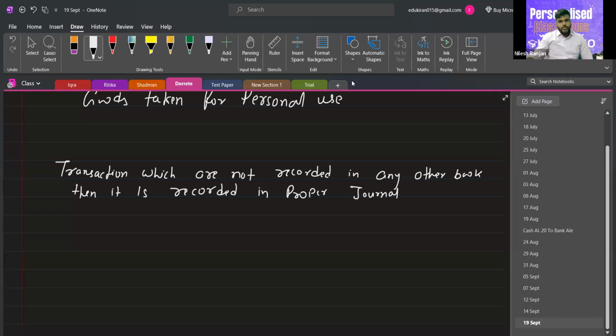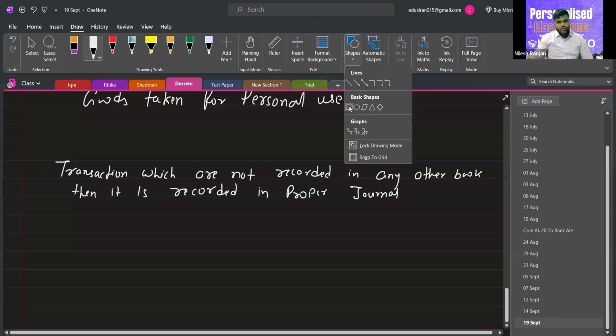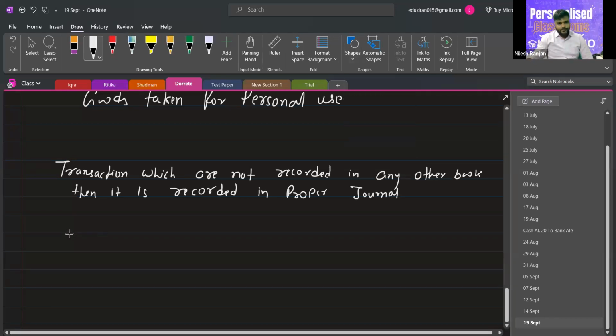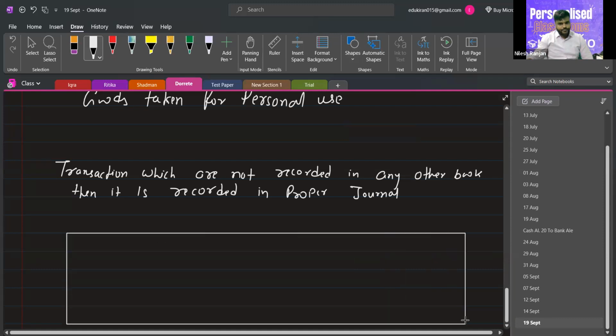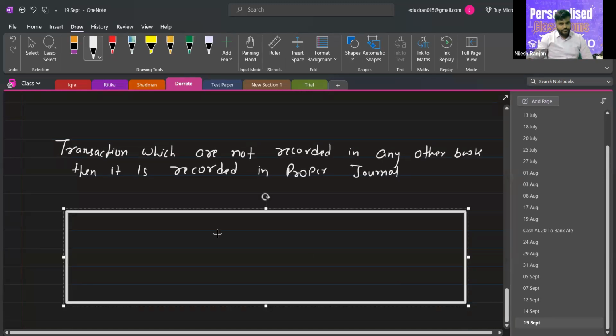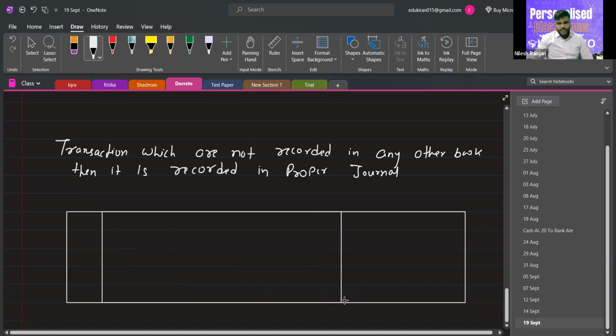How to prepare the format? The format is the same as the journal entry. The first is date, then particular, and then amount, debit amount and credit amount.